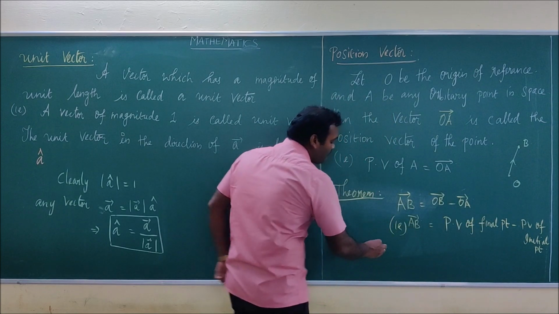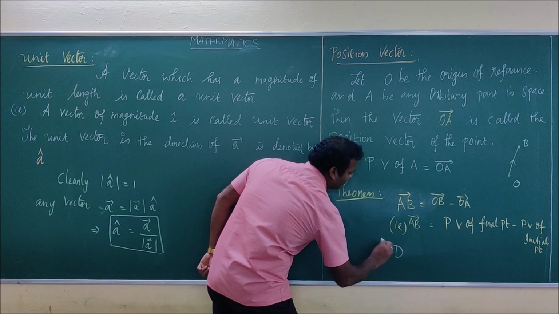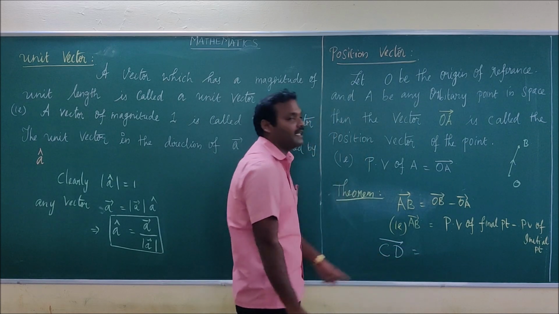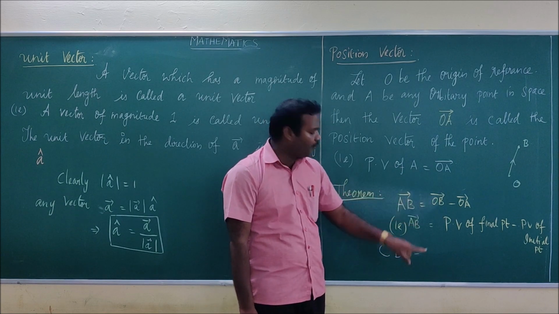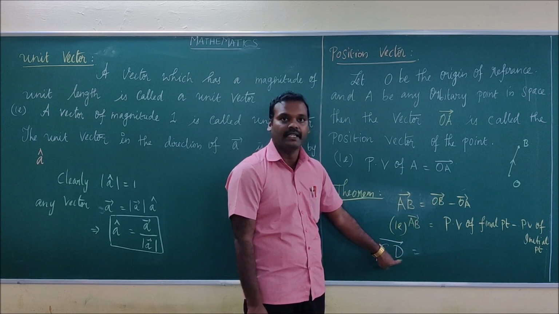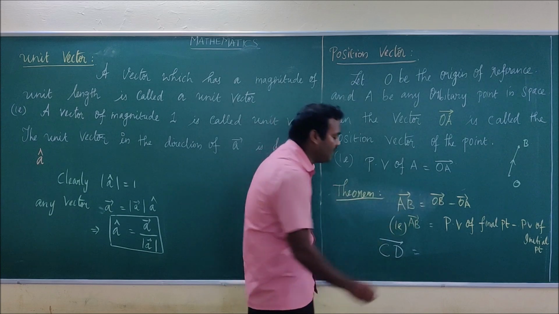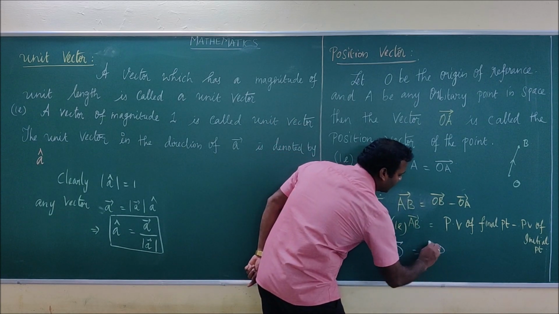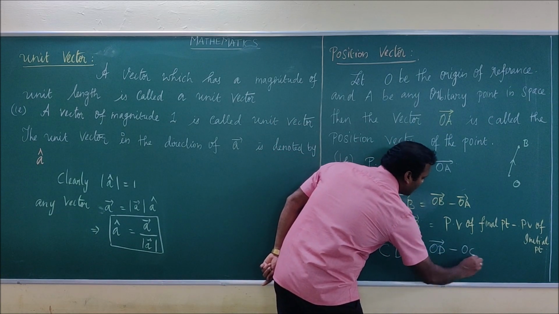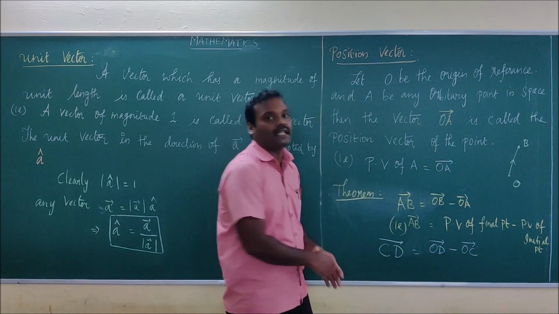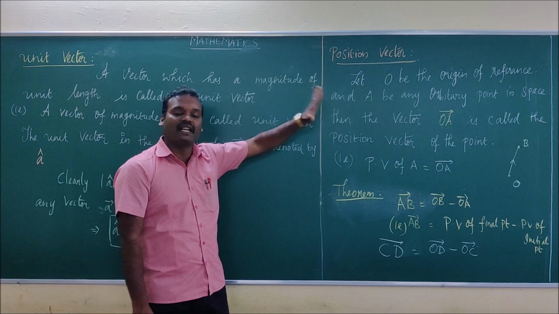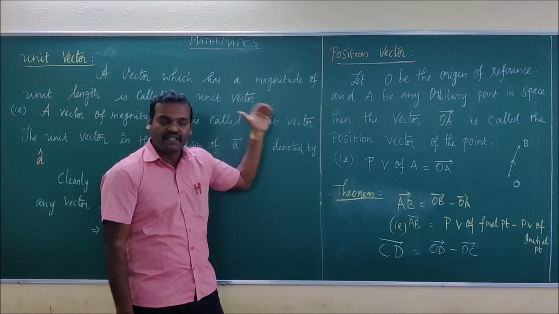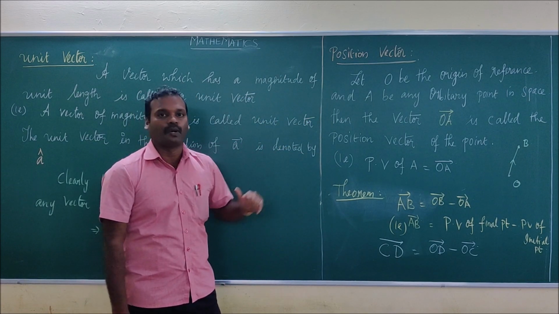Suppose, for example, you have the vector CD, how can we expand this vector CD? This can be written as the position vector of the final point. Here the final point is D, whose position vector is OD. So this can be written as vector OD minus vector OC. Okay, so you have to make a note of these two things. These are very important vectors which we can often use in the problems.